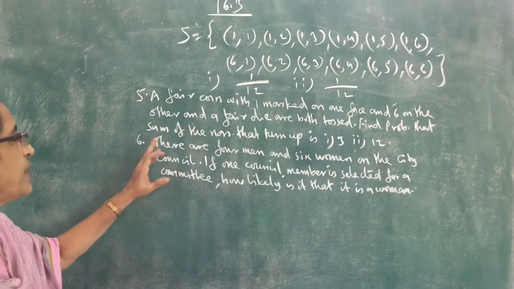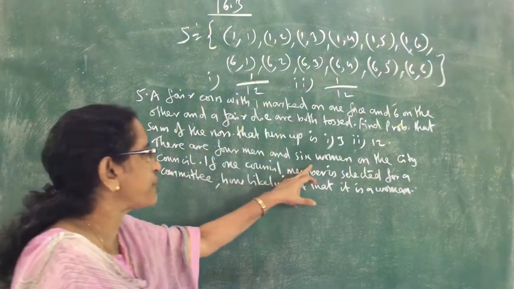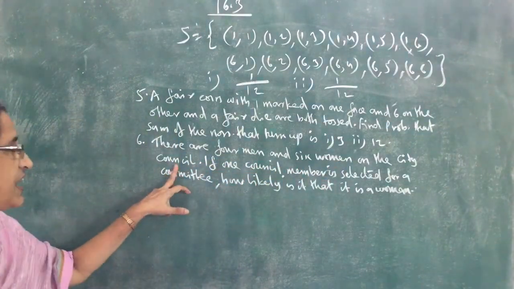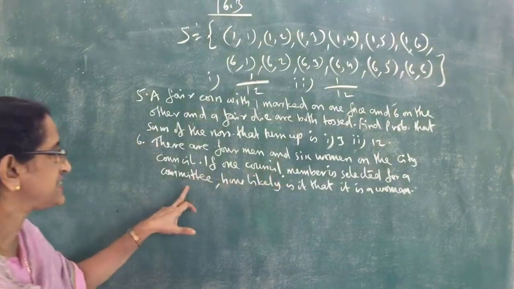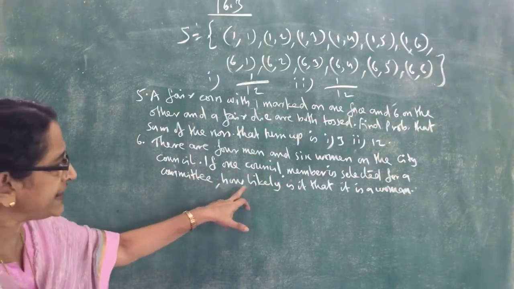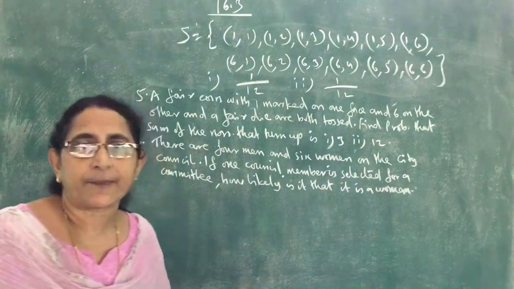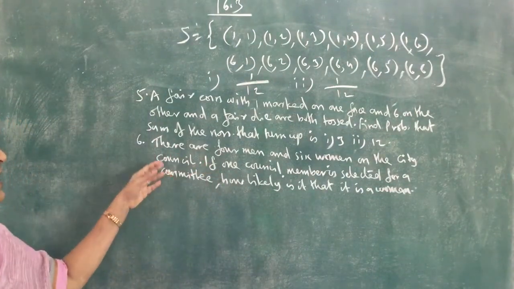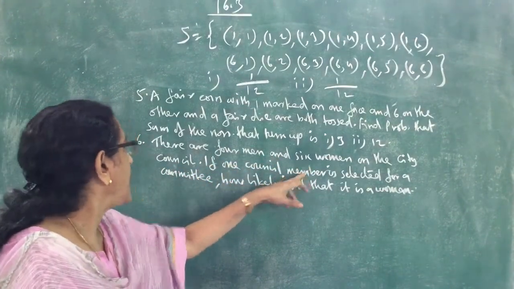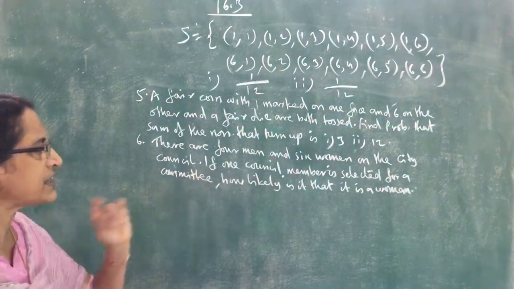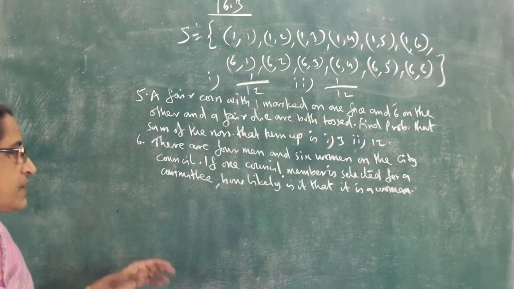Now the sixth one. There are 4 men and 6 women in the city council. If one council member is elected for a committee, how likely is it that it is a woman? So this is the city council. In the city council there are 4 men and 6 women, and from that one council member is elected for a committee.